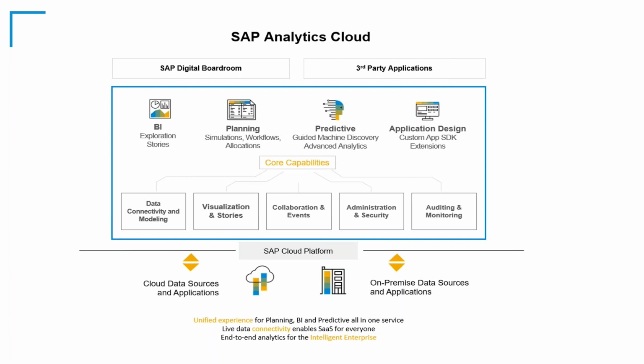SAP Analytics Cloud, or the acronym SAC, is one solution that really allows you to perform your BI and analytics capabilities, all of your different planning scenarios, workflows, all of that really enriched planning capability in SAC. Predictive, right? Machine learning, guided discoveries, those types of activities are all available in SAC. It also has custom application design. So what you will see in the demonstration, the nice thing about SAC is it's really a user-driven interface, self-service, right?